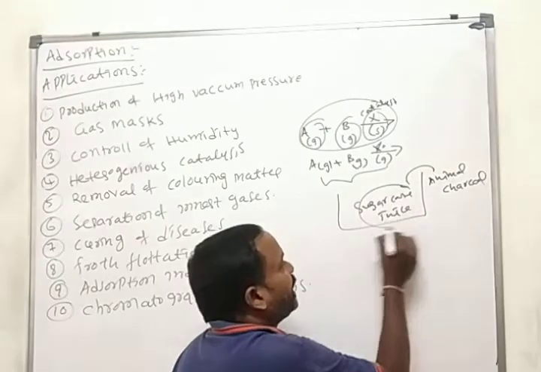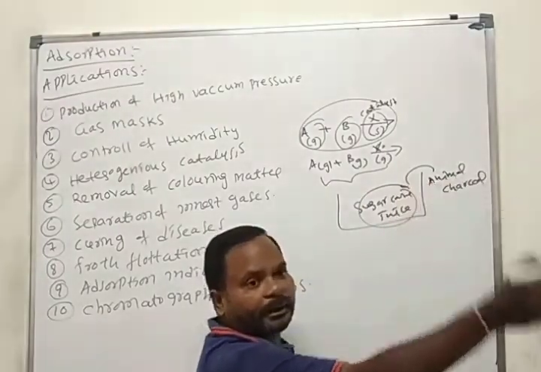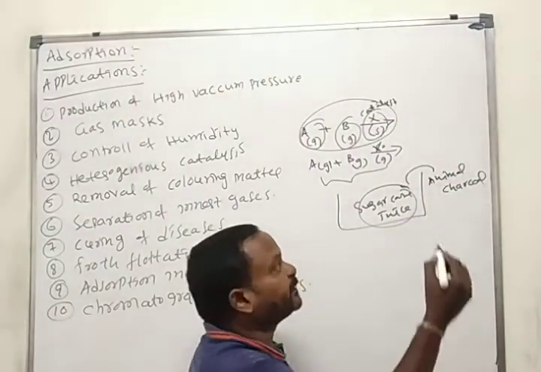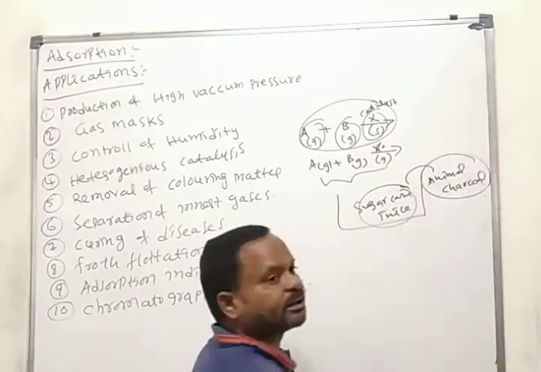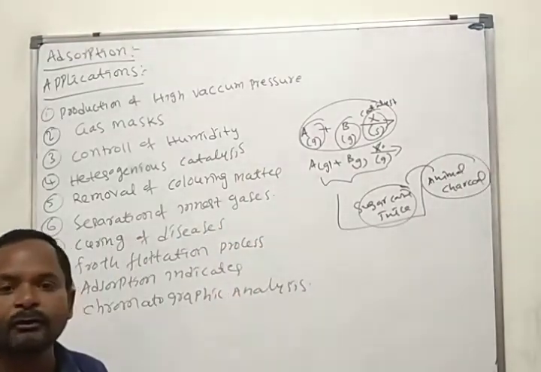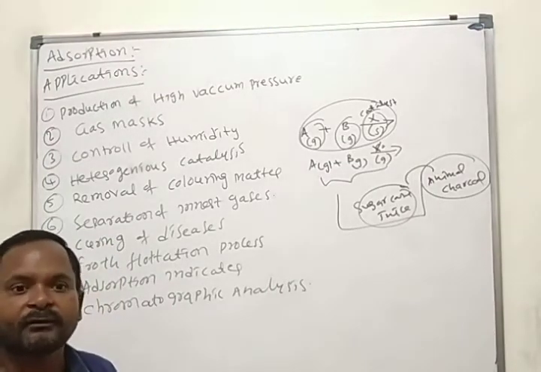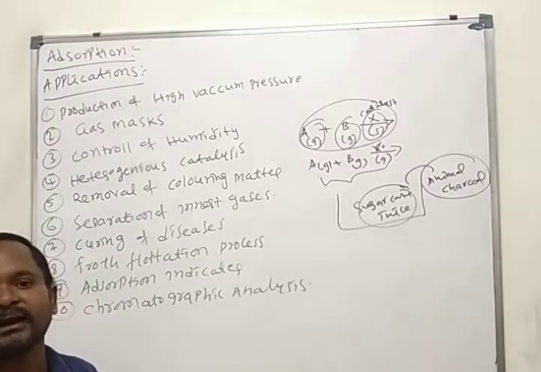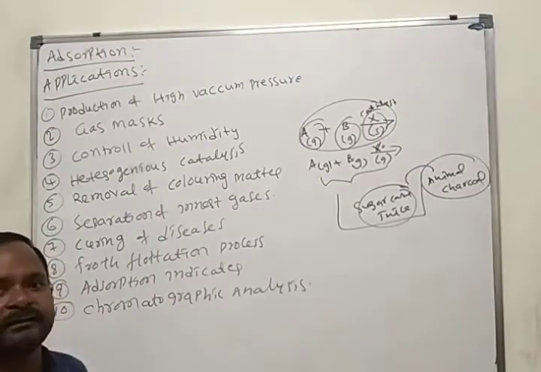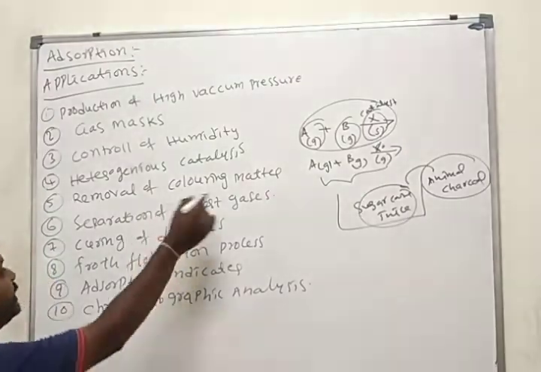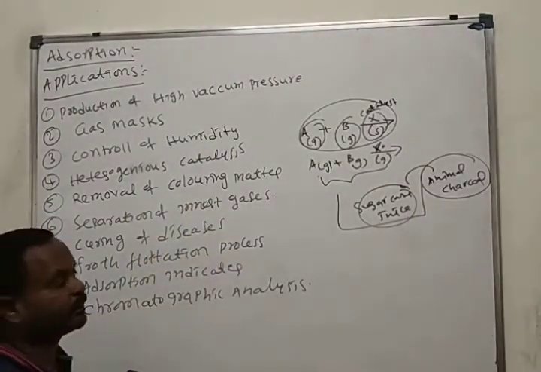The color of this sugarcane juice is removed. The color is adsorbed on the surface of the animal charcoal. For the removal of color of any substance, we use this adsorption process, which we call removal of coloring matter.